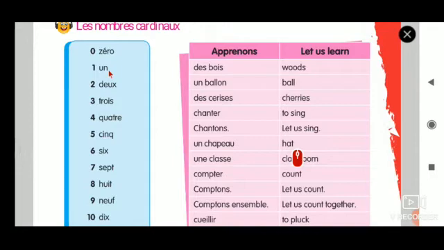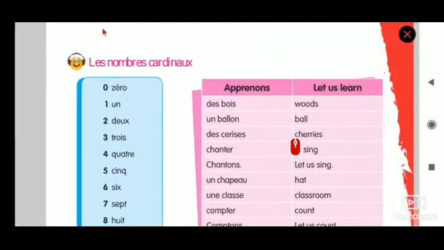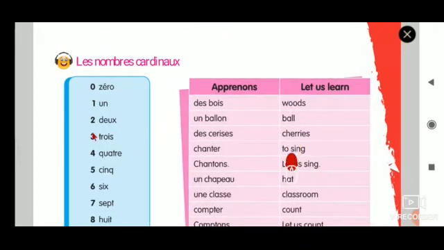I'll show you the fingers and you will find it right. I know you guys have done an extraordinary job, so let us not discuss this today. Only one time we will practice again. This is called les nombres cardinaux.